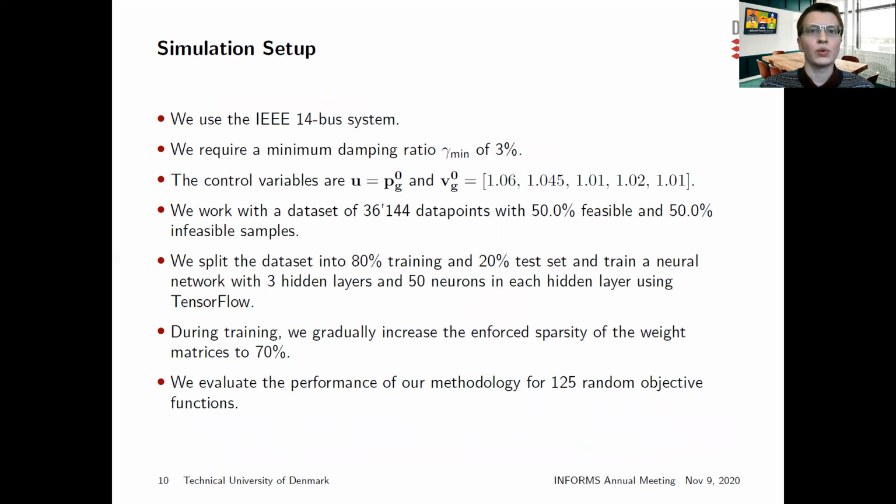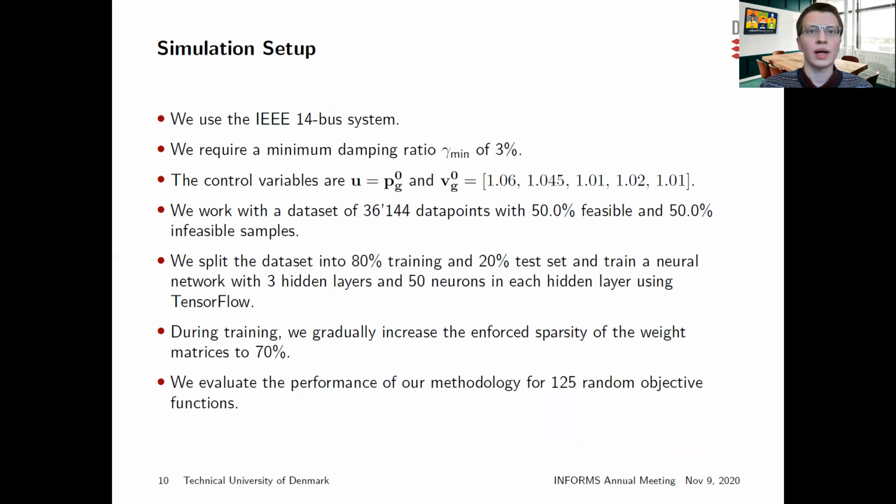We test our approach on the IEEE 14-bus system. We require a minimum damping ratio of 3%. The control variables are the set points of active generation, and voltage magnitudes are fixed to the given values. We work with a balanced set of 36,000 data points. We split the data set into 80% training and 20% test sets.